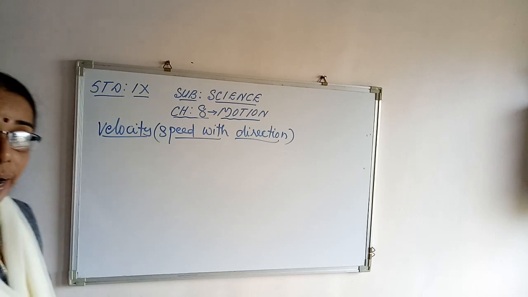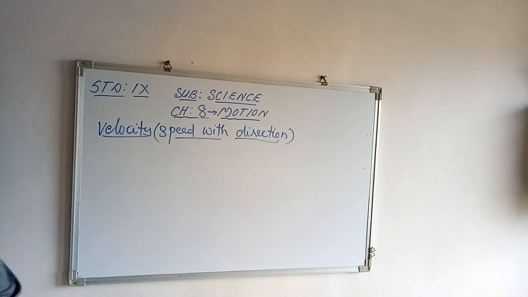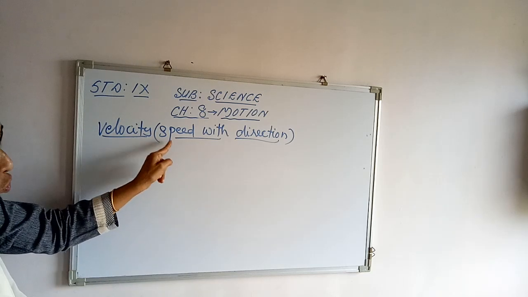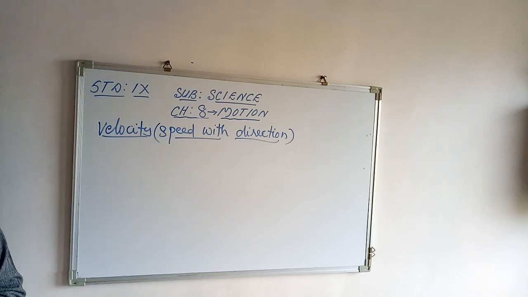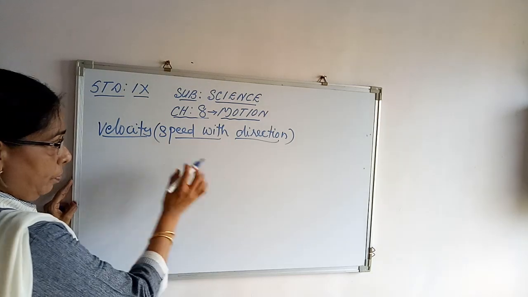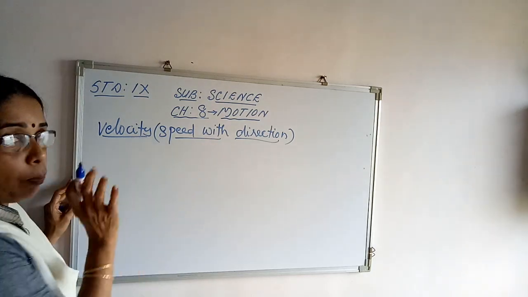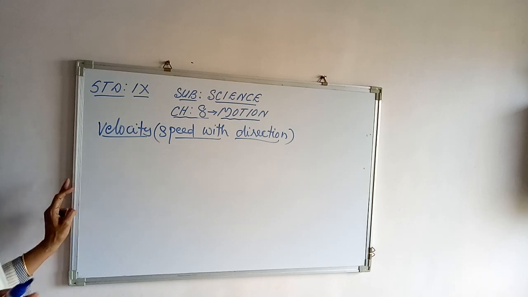And the quantity that specifies both these aspects is called velocity. What are both the aspects? Speed and direction. And that is called velocity. Now, velocity is the speed of an object moving in a definite direction. What is velocity? The speed of an object which is moving in a particular direction.